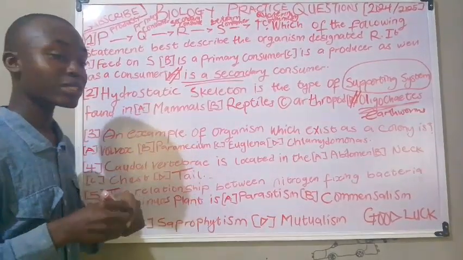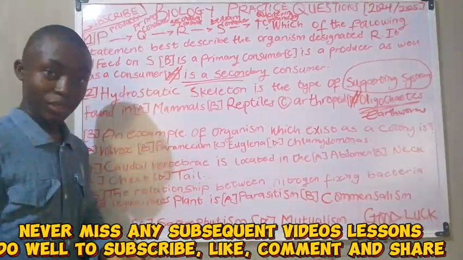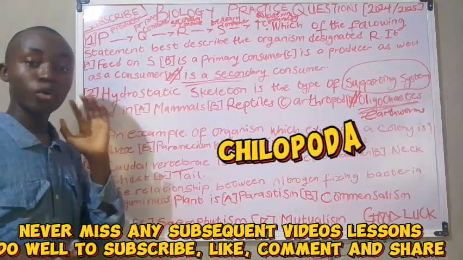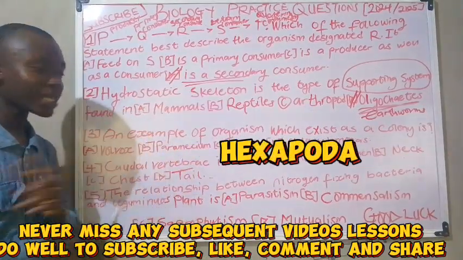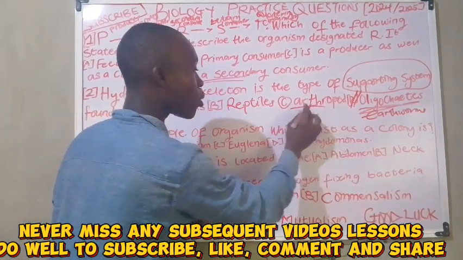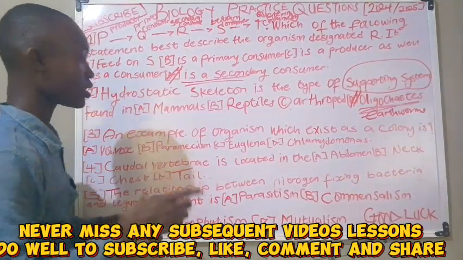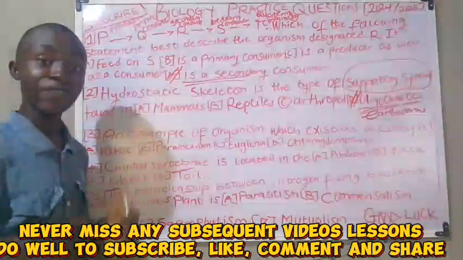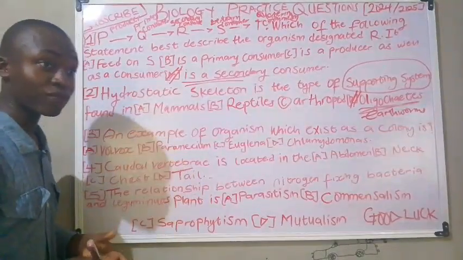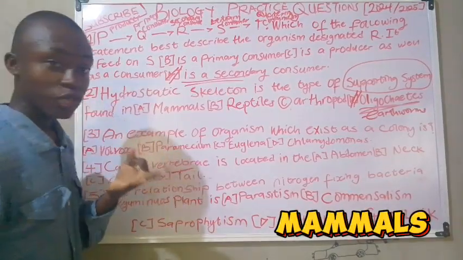kingdom in the kingdom Animalia, because it also has different classes, which are the insecta, the myriapoda, the cephalopoda, the crustaceans, the hexapoda, and the like. You can see it is the most abundant in the kingdom Animalia. Now reptiles is a vertebrate animal. We have 5 types of vertebrates. We have the Pisces, we have the reptilians, we have the mammals, and so on.